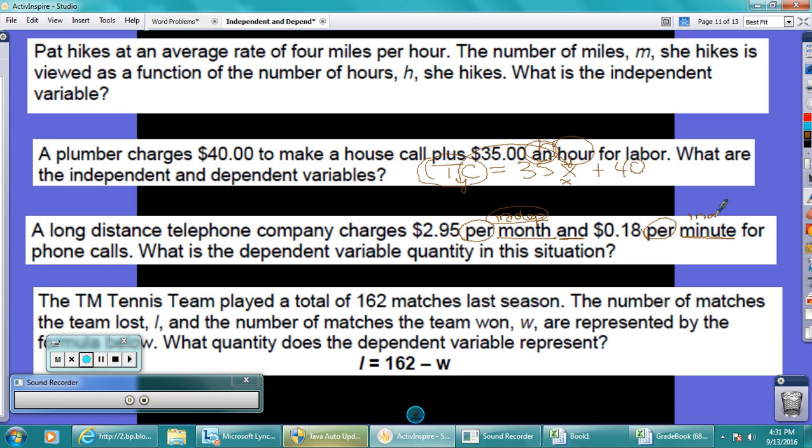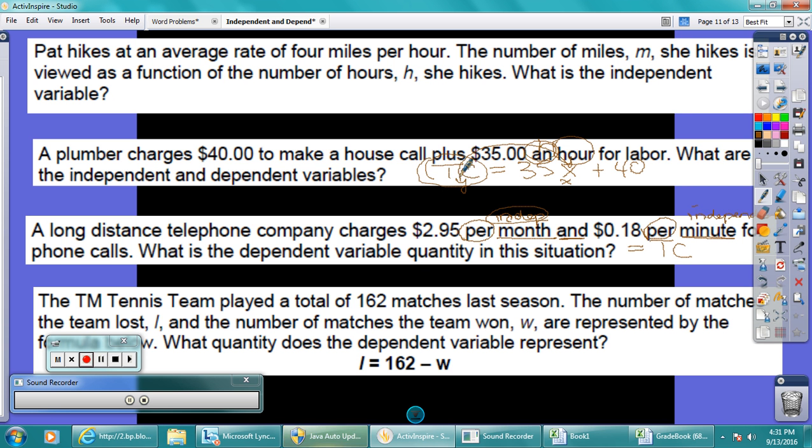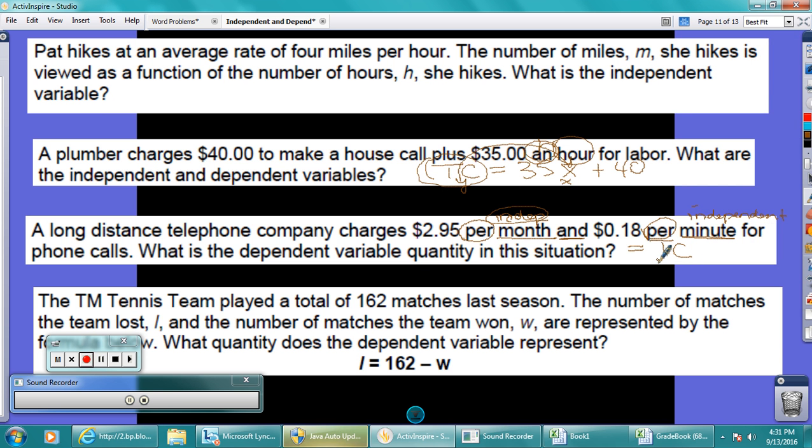This is also independent. Can you have two independent variables? Of course you can. So this plus this is equal to our total cost. So just like the problem above, the total cost depends on how many months and how many minutes we took. So the dependent variable is the total cost.